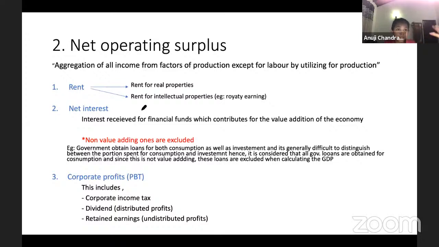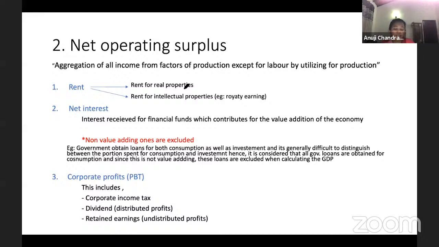I'll explain this in detail. Rent, guys, is not just the rent that you get by giving out land. There is rent for real properties, but also rent for intellectual properties. I'm pretty sure y'all have heard of intellectual properties, like trademarks and goodwill.